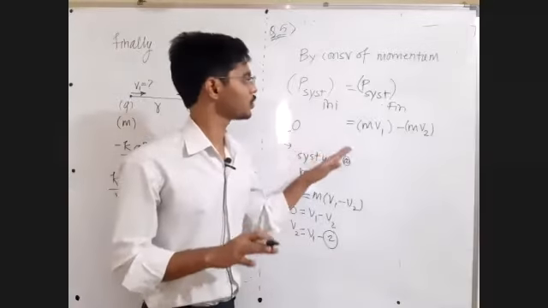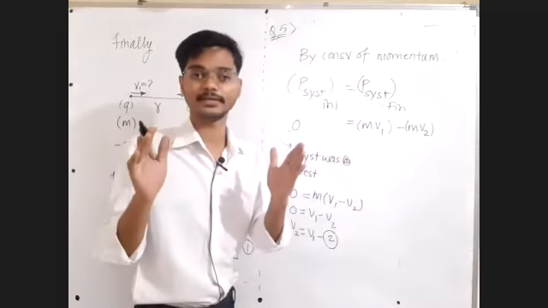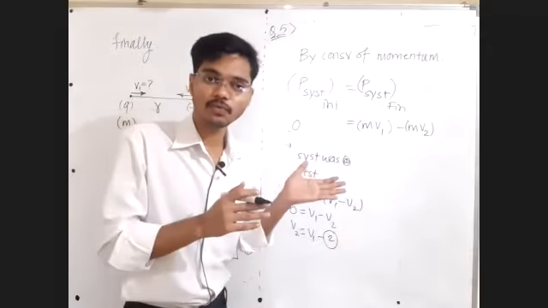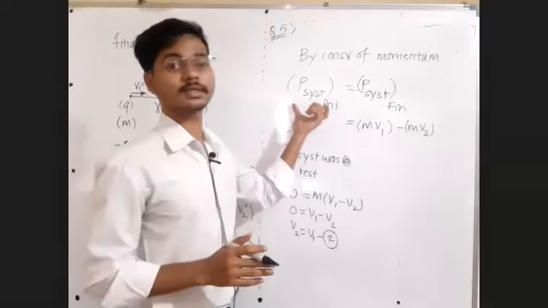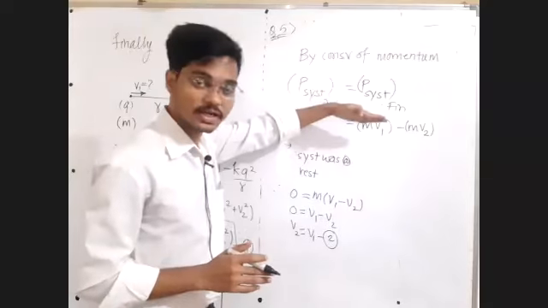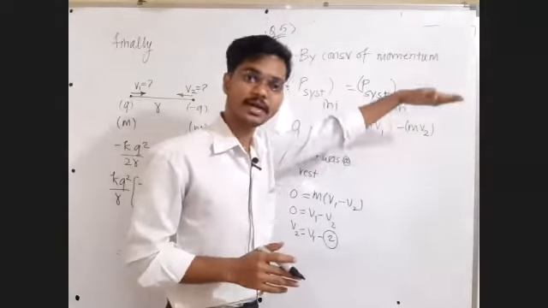I know many of you can directly write M1V1 equal to M2V2, but understand the thought behind it, because sometimes you cannot write M1V1 equal to M2V2. At that time, if the underlying thought is clear, that total initial rightward momentum is equal to total final rightward momentum.